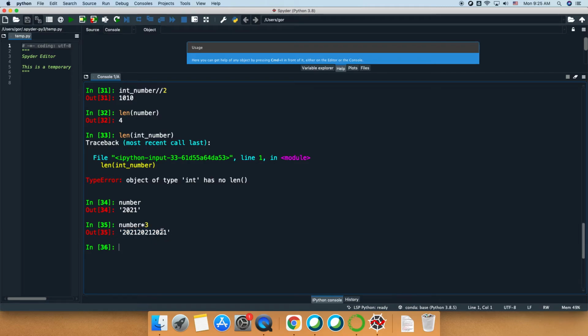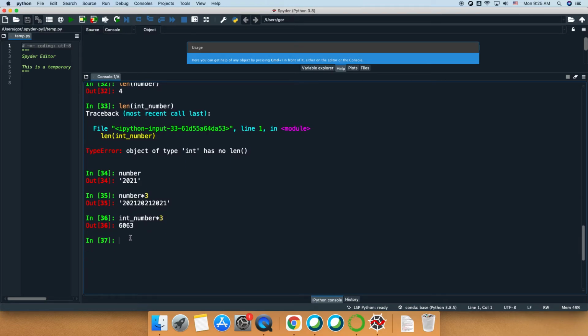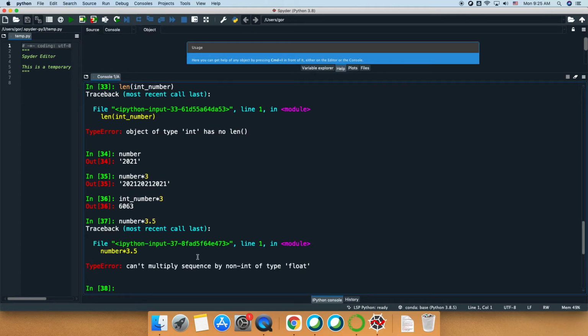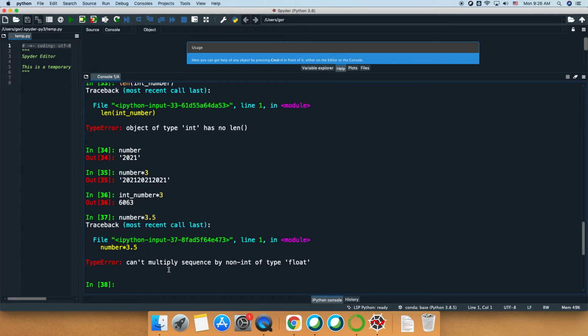It's obviously a very different result compared to the operation on the integer number 2021, which will give you what an integer should give. This operation, however, cannot be performed with floats. If I do that, you get an error: you can't multiply a sequence by a float number. You can only replicate a string an integer number of times.